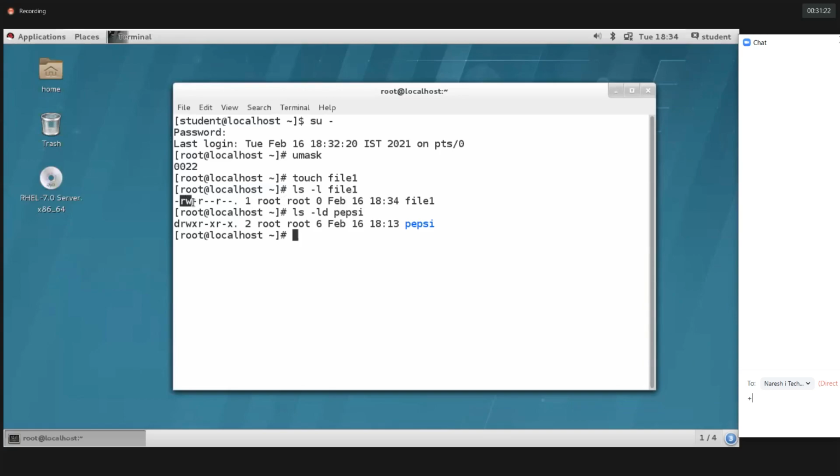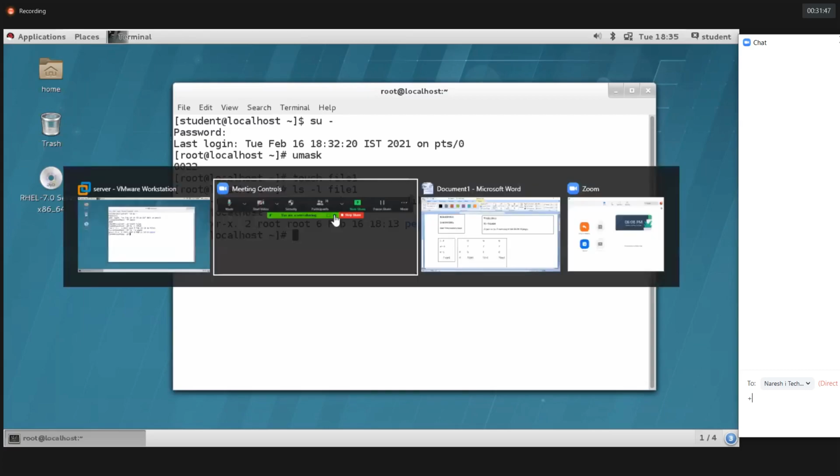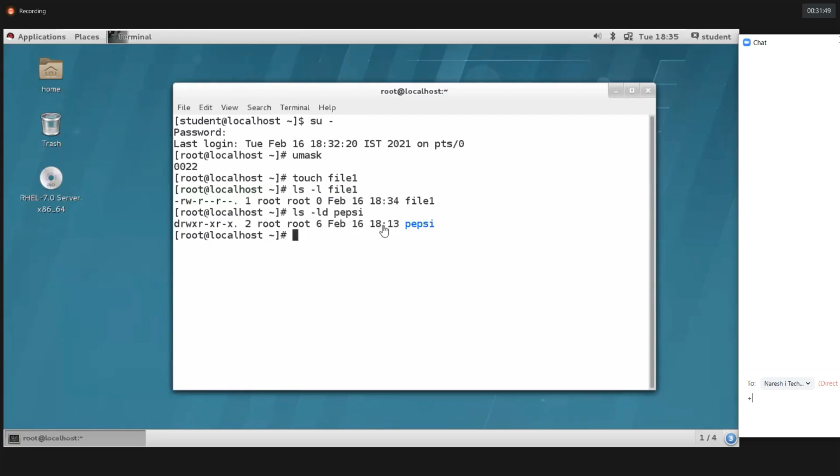See here, RW, we don't have the X for user by default. R, we don't have the X. R, we don't have the X for other users also. But in the Pepsi directory, you have RWX for user, RX for group, and RX for other users. So we don't have the X here, guys. By default, a file doesn't have the executable permission.